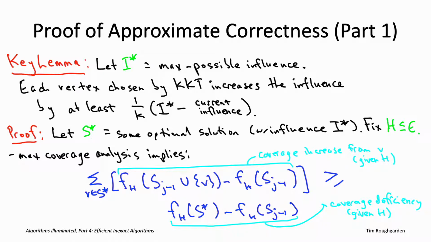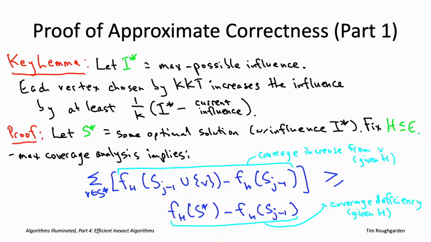Okay, so what did we say? Well, we said on the one hand, let's consider the deficiency in coverage up to this point. And then on the other hand, we said, let's look at how much extra coverage you would get under this thought experiment of adding each subset from the optimal solution to what you have so far. And the latter is at least the former. So in other words, there's always going to be one option, one of the subsets from the optimal solution, which will get you a 1 over k fraction of your deficiency, the extent to which your coverage is less than the maximum possible coverage.